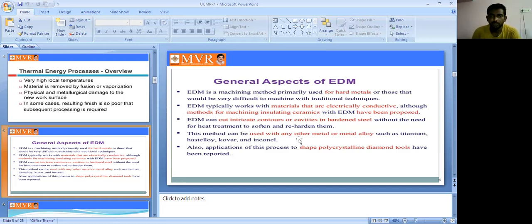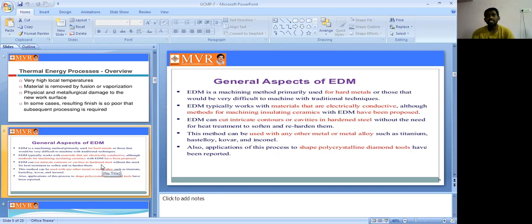This method can be used with any other metal or metal alloys such as titanium, Hastelloy, Kovar and Inconel. In the EDM process, we can use any kind of material, especially metal alloys. Applications of this process to shape polycrystalline diamond tools have also been reported.